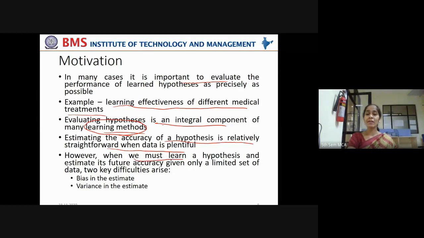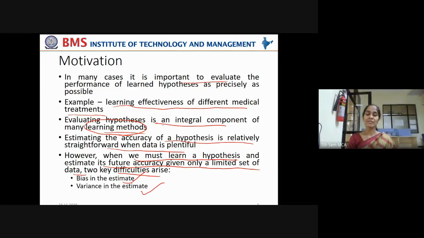However, when we must learn a hypothesis and estimate its future accuracy given only a limited set of data, there are two difficulties. You have limited data. You are not able to gather much data, maybe due to confidentiality concerns. Data is not provided because it is very confidential, or because it is a hindrance to patient privacy. In such cases, there are two difficulties in evaluating the hypothesis: bias in the estimate and variance in the estimate.